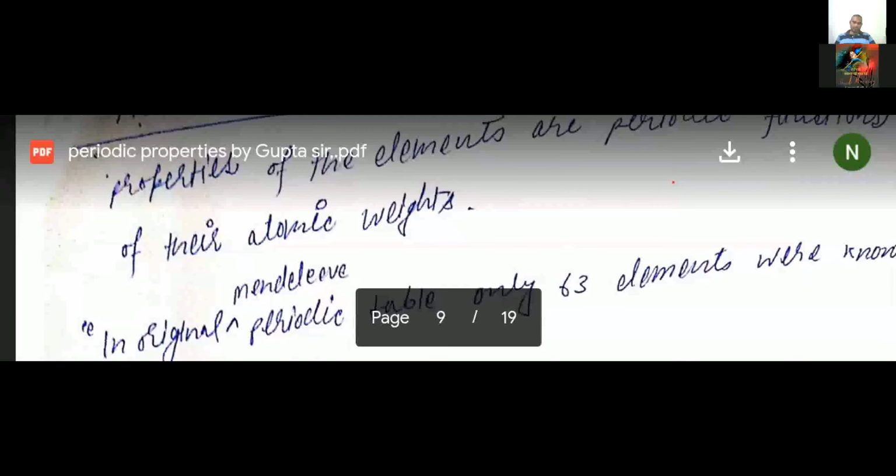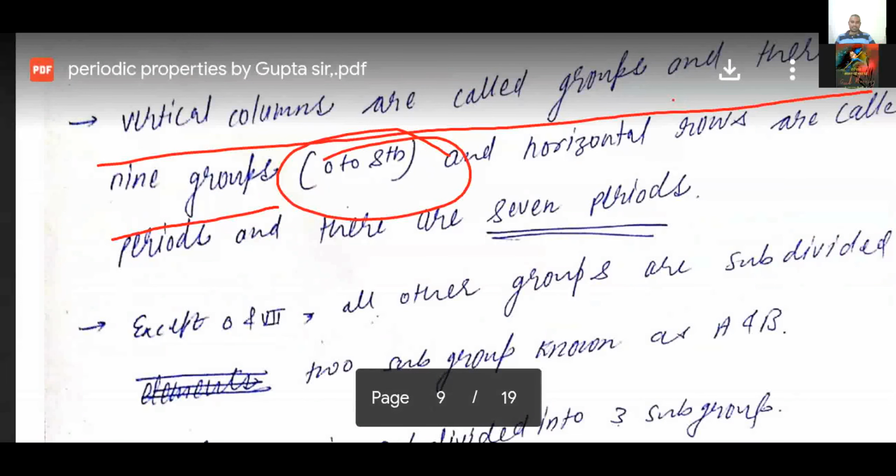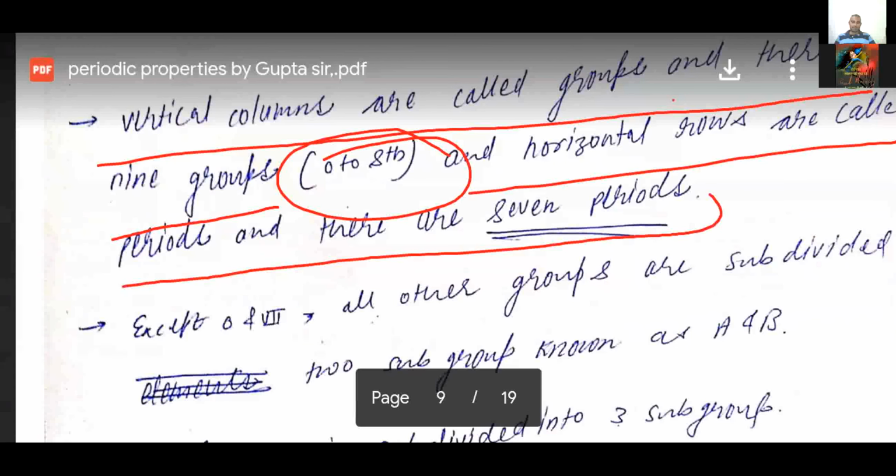If you talk about the number of vertical columns, there are 9 groups, and those 9 are 1 to 8 and 0. And the horizontal rows are called periods. There are 7 periods, student.